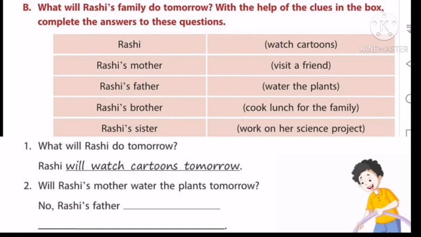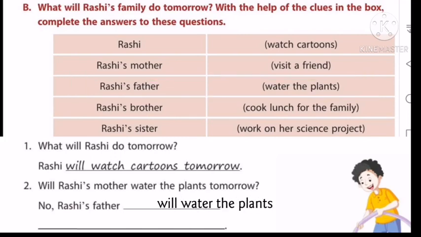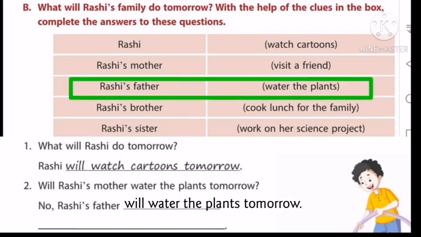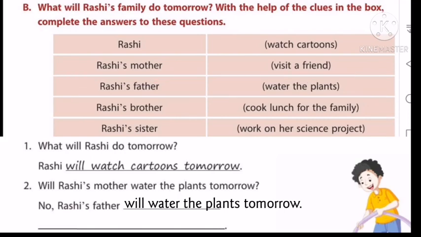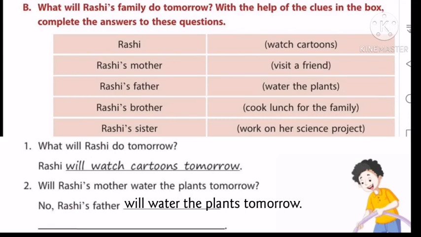Next, will Rashi's mother water the plants tomorrow? So this is a yes or no question. So Rashi's mother will not water the plants tomorrow. So we can start the answer by saying no. Then who will water the plants tomorrow? Yes, Rashi's father will water the plants tomorrow. Will Rashi's mother water the plants tomorrow? No, Rashi's father will water the plants tomorrow.